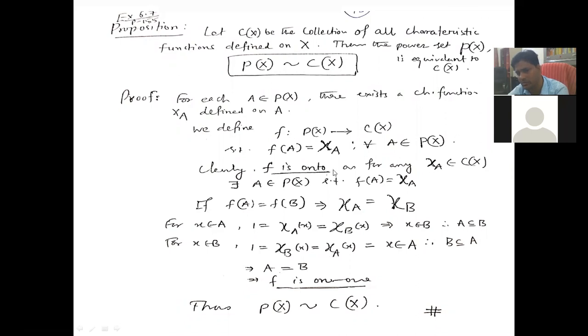Here f is onto also, clearly. So this map f from P(X) to Cx is 1-1 and onto. Therefore, these two sets are equivalent. Power set of X and Cx, the collection of all characteristic functions defined on X, are equivalent.